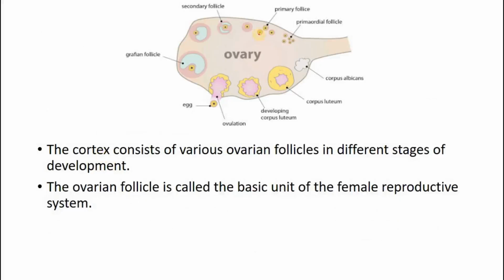The cortex, see this part, the outer part, consists of various ovarian follicles which are in different stages of development. See, one very interesting thing you should understand is male sperm, right? The main thing of the male is the sperm.